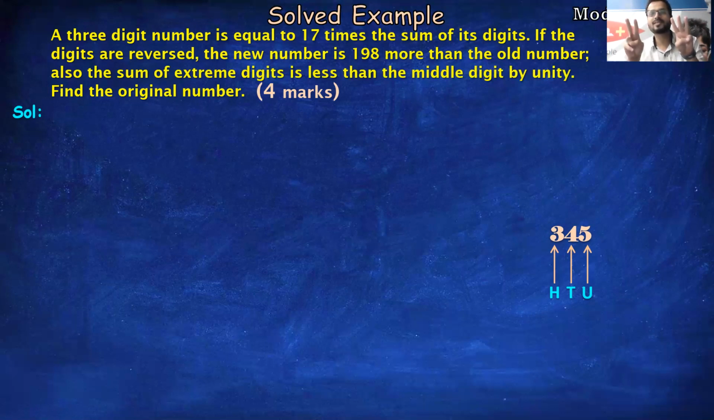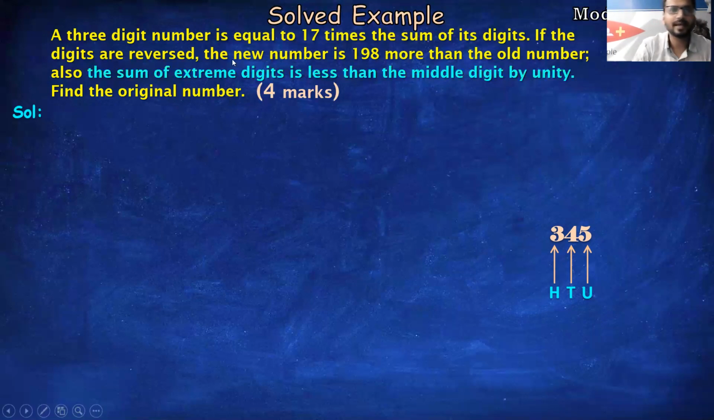So how to assume x and y? Which digit should we assume? Either we should assume unit as x, tens as x, or 100 as x. Which one? And which one is y? Fine. For this, they have given us some hint in the question itself. Let us read the question.